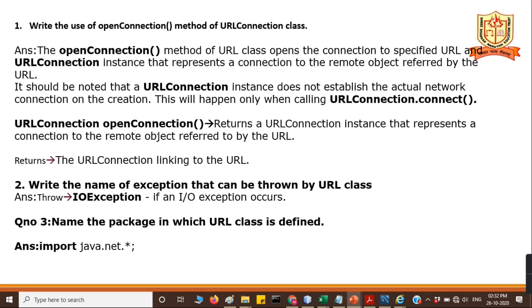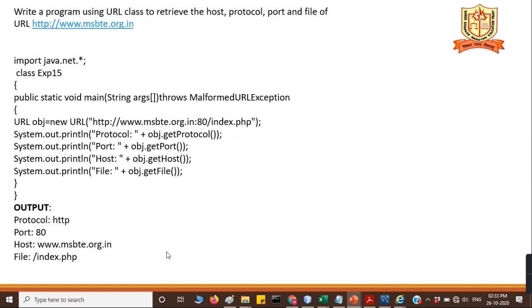This will happen only when calling the URLConnection connect method. URL openConnection returns the URLConnection instance that represents the connection to the remote object referred to by the URL, and it throws IOException. Name the package in which the URL class is defined: import java.net package.